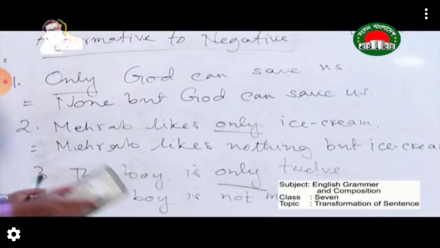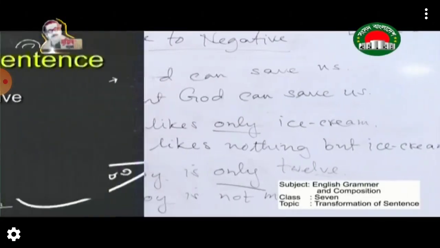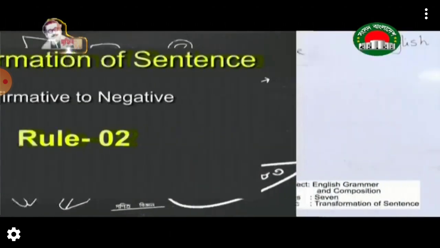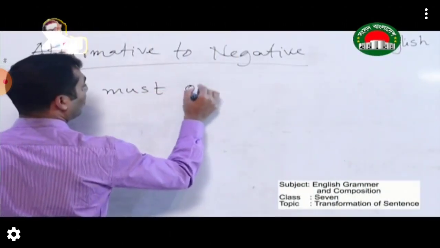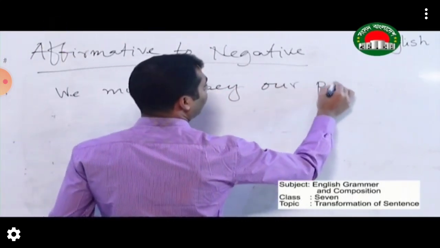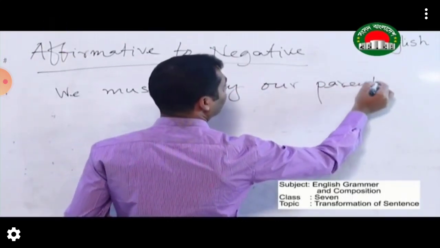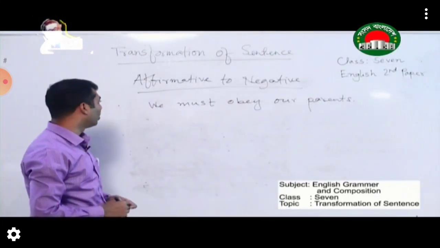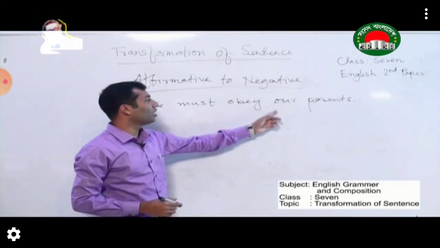Okay, so now come to the second rule. We must obey our parents. So dear students, as you can see on the board, we must obey our parents.